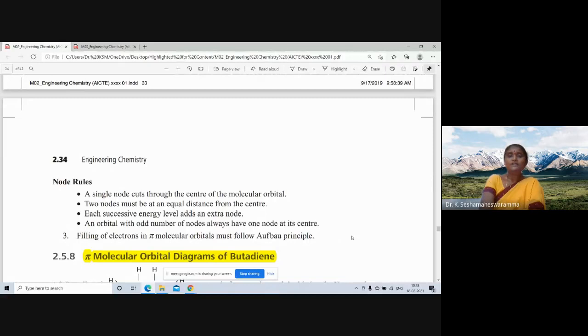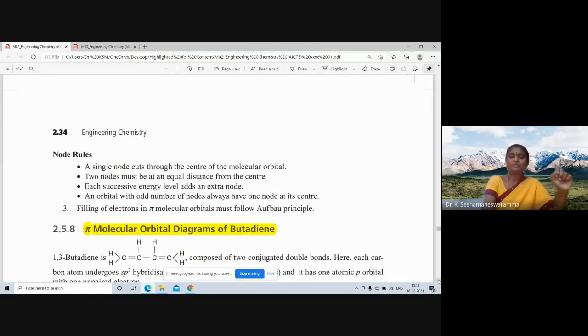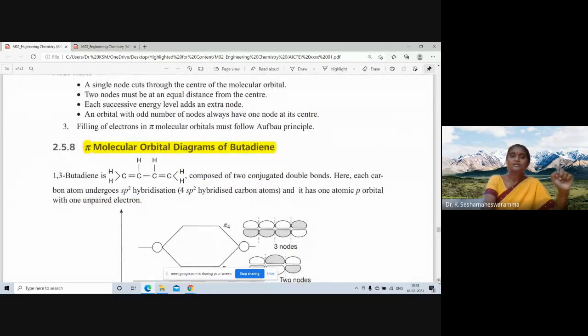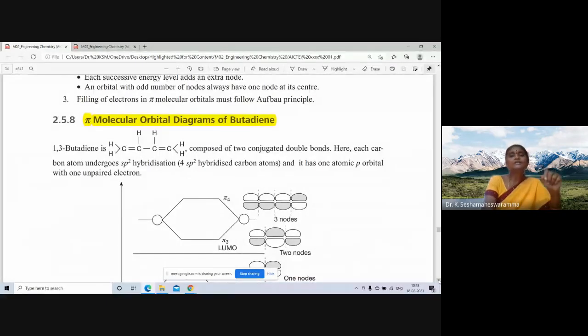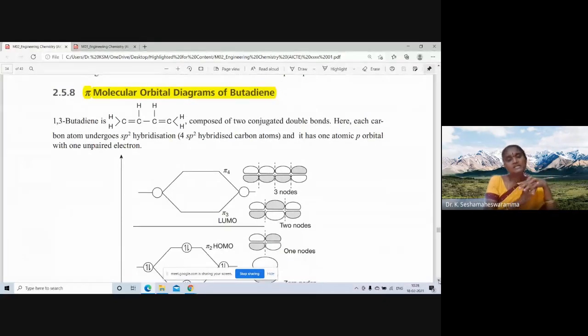Filling of electrons in pi molecular orbitals must follow the Aufbau principle. These are some key points you have to remember while constructing a pi molecular orbital diagram. Now we will discuss the pi molecular orbital diagram of butadiene.